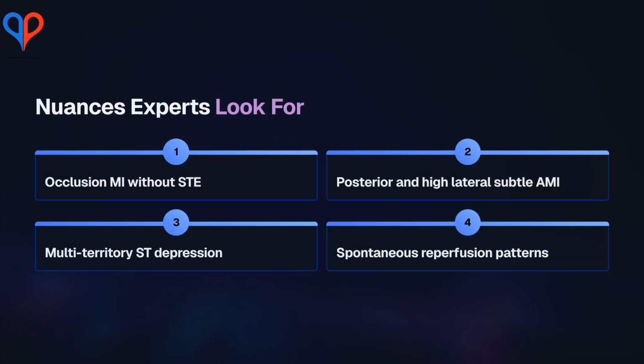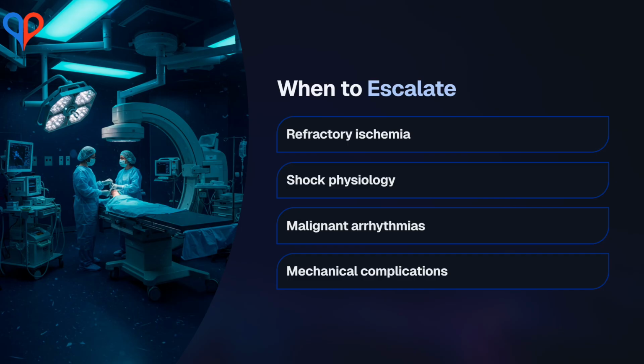Experts recognize subtleties: occlusion MI without ST elevation, posterior and high lateral AMI, global ischemia reflected by diffuse ST depression with ST elevation in aVR, and spontaneous reperfusion patterns where ST segments normalize, but wall motion abnormalities remain. These distinctions determine who needs emergent cath despite modest ECG findings. Escalation is driven by the persistence of ischemia or the emergence of instability.